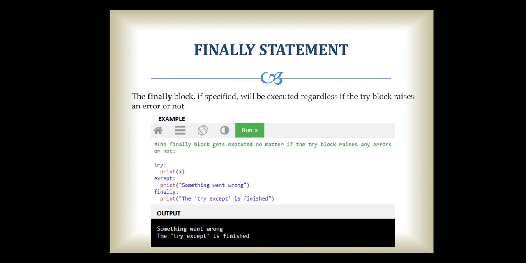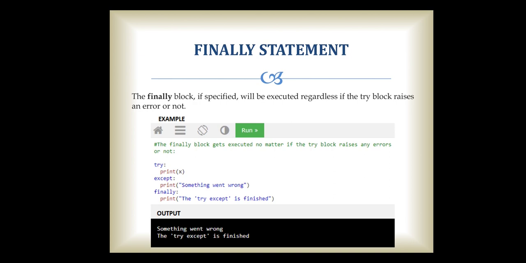Next is the finally statement. The finally block, if specified, will be executed regardless of whether the try block raises an error or not. If any error occurred, or if it did not occur, the finally block statement is going to be executed anyhow.